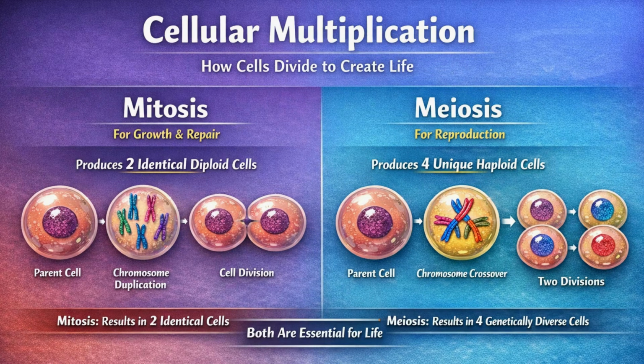Second is meiosis. This is a specific type of division used for life cycles. When organisms reproduce, specialized cells in the biological systems divide to form gametes, the reproductive cells. Meiosis involves two consecutive divisions. In this process, instead of two, it produces four new cells. These new cells have only half the number of chromosomes compared to the original cell.